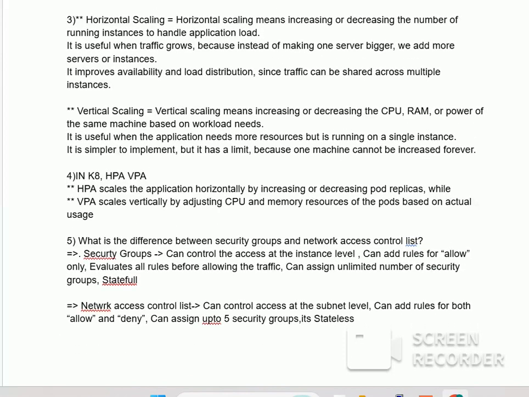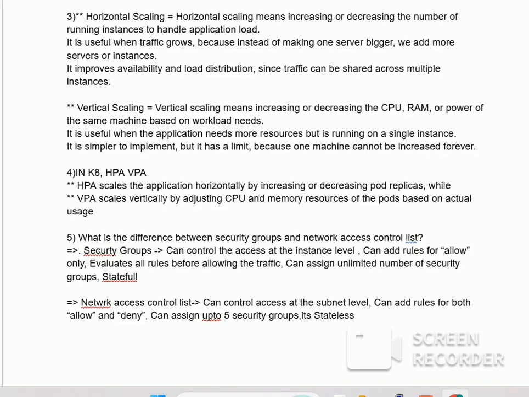Okay, third question is horizontal scaling and vertical scaling. Horizontal scaling means increasing or decreasing the number of running instances to handle the application load. It is useful when the traffic grows because instead of making one server bigger, we add more servers or instances.